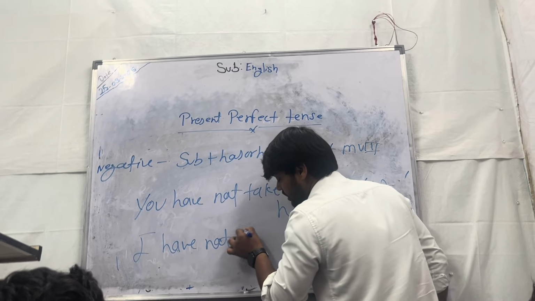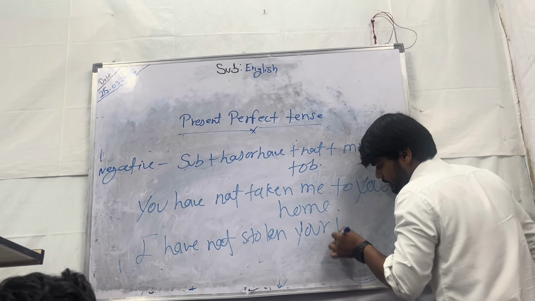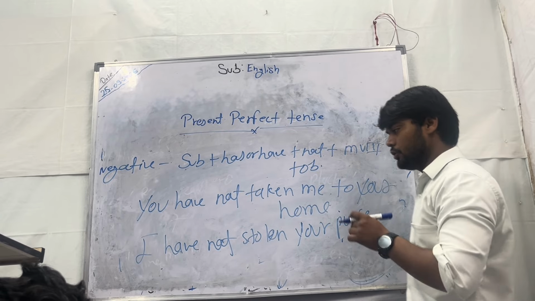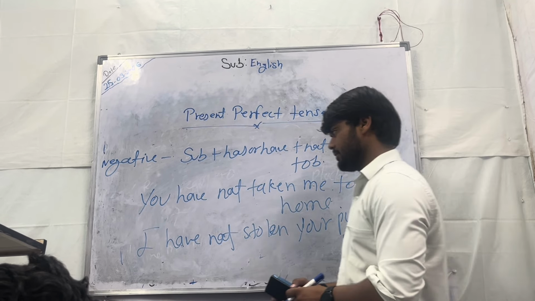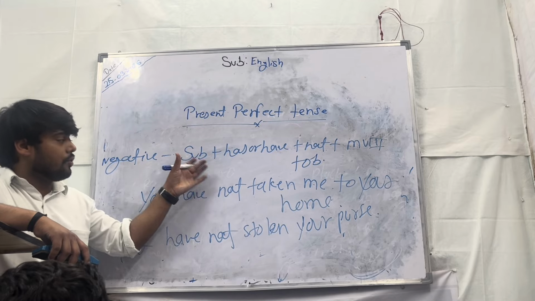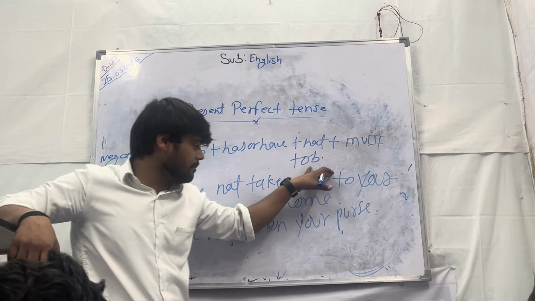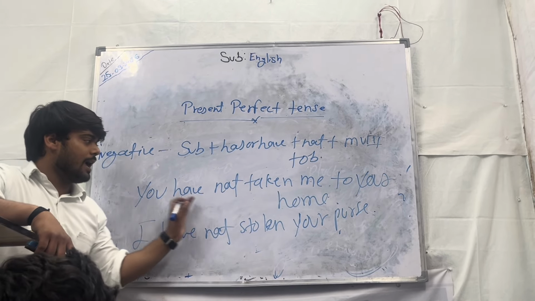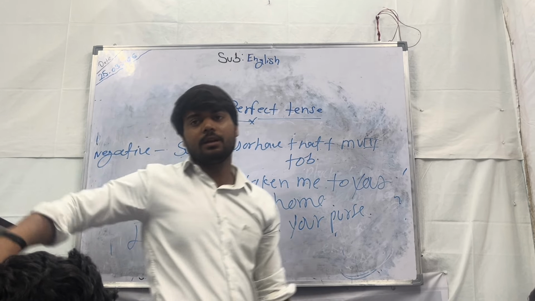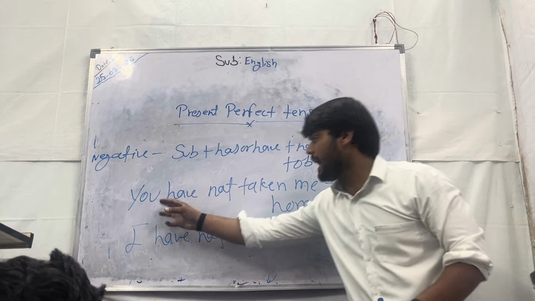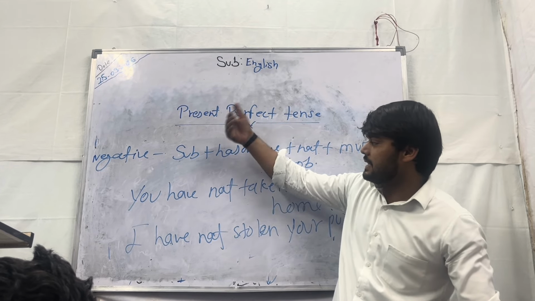I have not stolen your purse. मैंने आपका पर्स नहीं चुराया है. So I have not stolen your purse. Okay. This is the rule for the negative of the present perfect tense: subject has or have plus not plus third form plus object. And these are the examples. You have not taken me to your home, and I have not stolen your purse. Here you have to add not after the helping verb. The rule is the same.